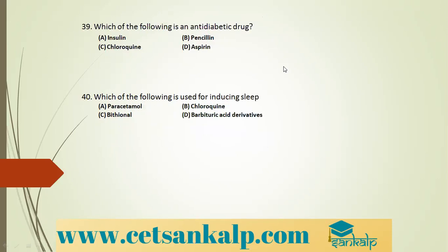Which of the following is anti-diabetic drug? Yes, we know it. Which is the correct option? Option A. Insulin is an anti-diabetic drug. Next, which of the following is used for inducing sleep? Barbiturates are being used. So barbituric acid derivatives are used as tranquilizers, hypnotics, and thus they induce sleep.